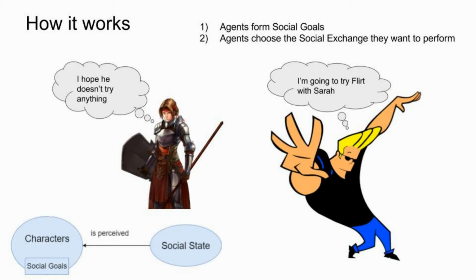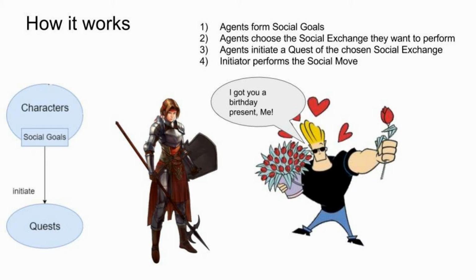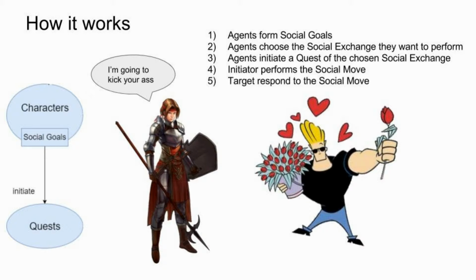To pursue their social goals, they perform social moves, such as flirting, insulting, offering gifts, etc. In-game, these social moves translate into quests. After selecting which social exchange they want to perform, the NPCs initiate a social move quest. The in-game performance of that quest corresponds to a conversation between its initiator and its target. The target's reaction to the social move is a result of the quest, and it directly affects the social state.